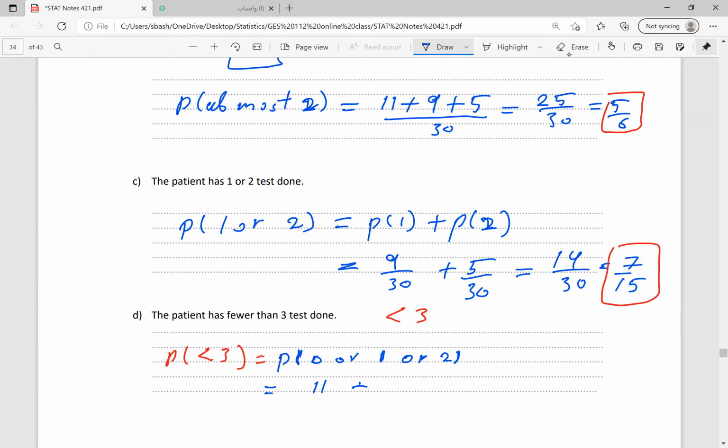This is equal to 11 plus 9, because 9 got 1 test, plus 5 got 2 tests, divided by 30. We found it before, it is equal to 25 divided by 30. So the probability of getting a patient that has fewer than 3 tests done is equal to 25 divided by 30.